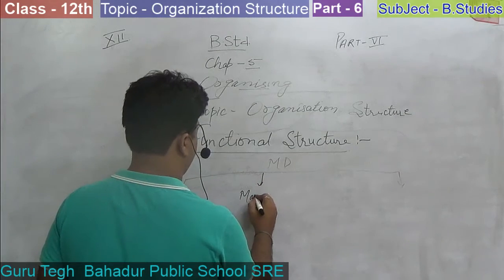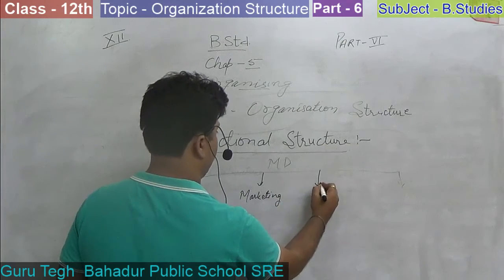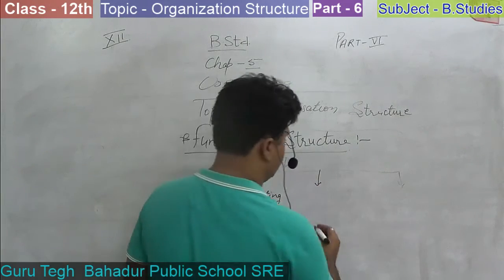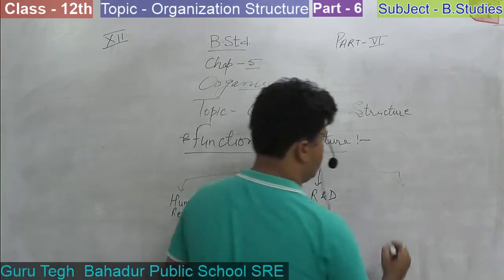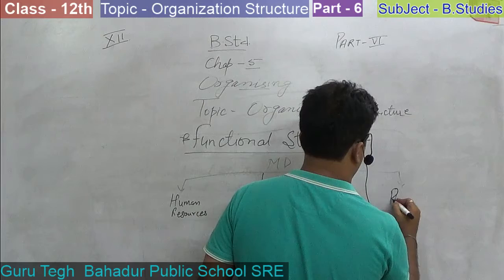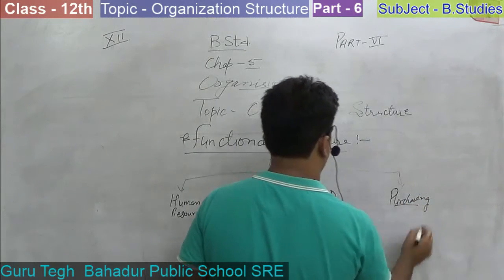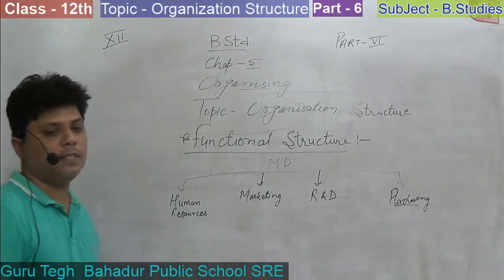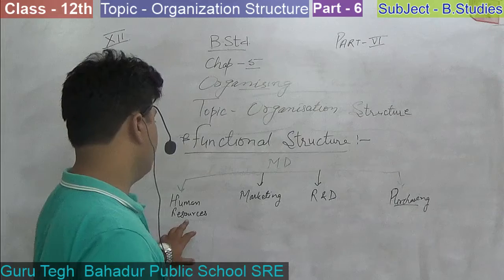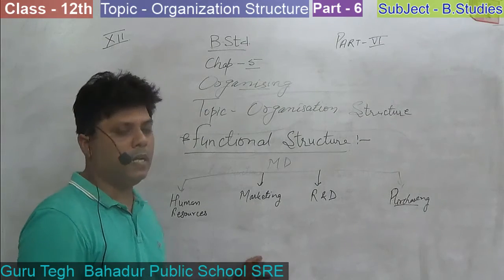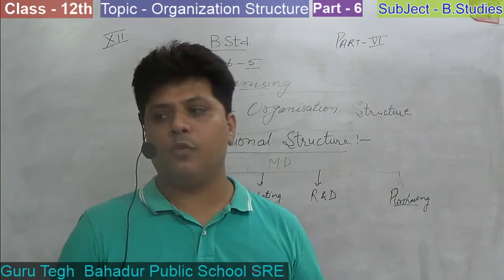Second one is marketing. Third one is research and development. And the last one is about purchasing. If we take the example of leather goods, then the purchasing department purchases the same raw material for the ladies group and for the men's group. Same. Human resources would be the same. Marketing department would be the same, and research and development working in the same, that is shoes manufacturing.